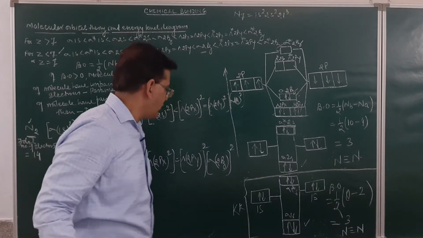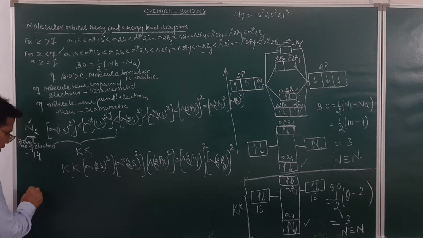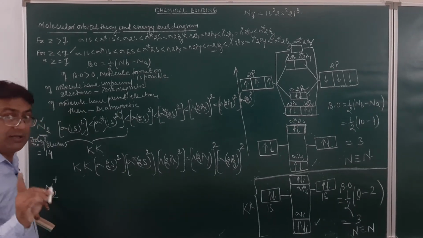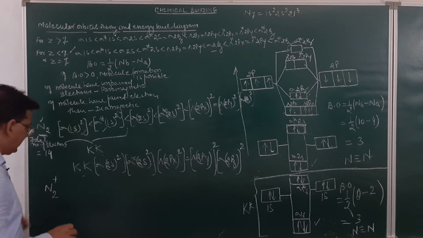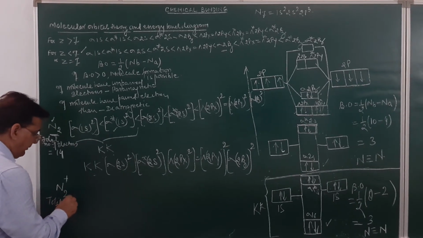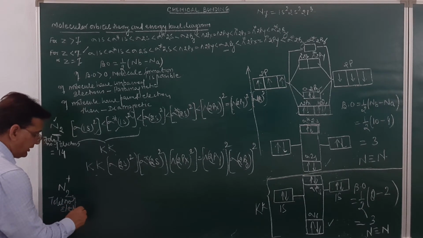Am I getting clear? Now suppose you are asked to write down the molecular orbital configuration of N2 positive. N2 positive means the total number of electrons will be 13. So here the total number of electrons will be 13.